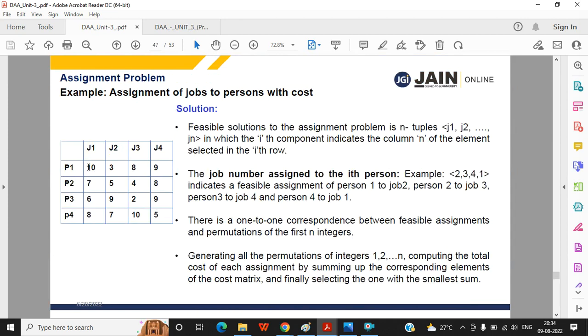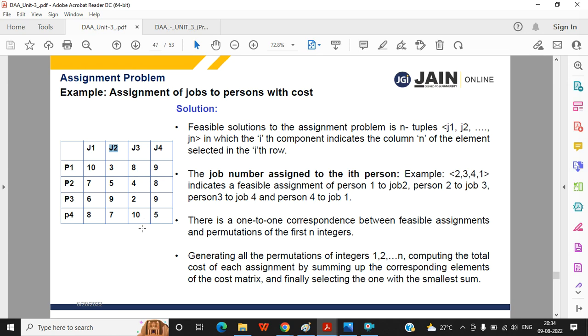You may say maybe some deadline. Say suppose person P1 takes 10 days of time to complete this J1 task. Or you may say like that. Person P1 takes 3 rupees to complete the job assigned 2. Something like that. Okay.